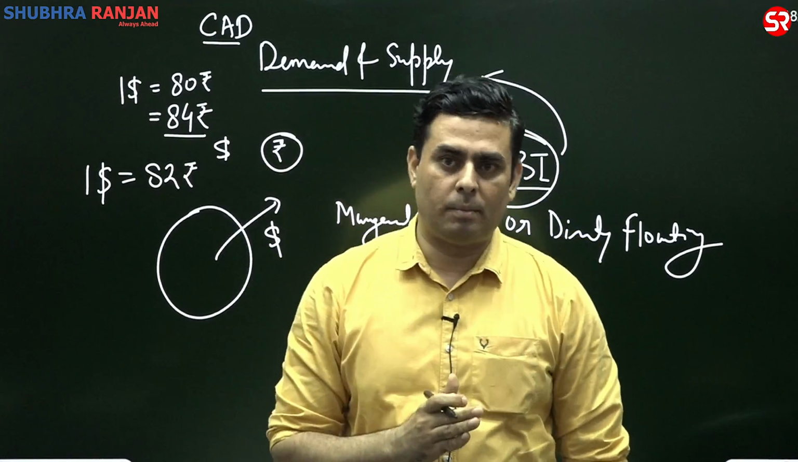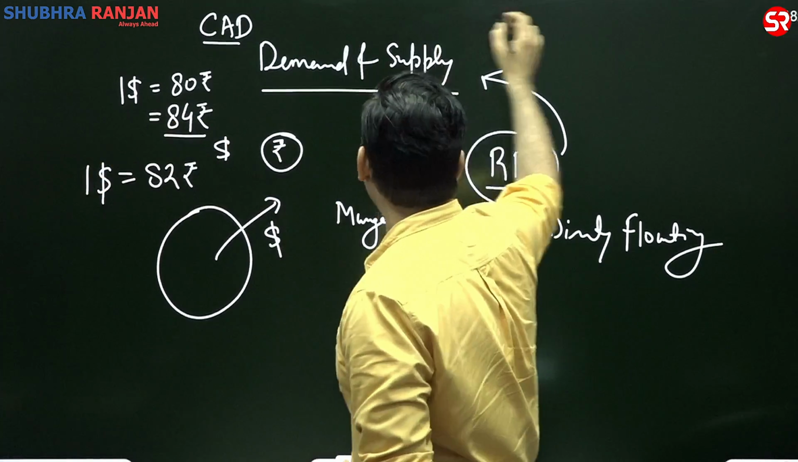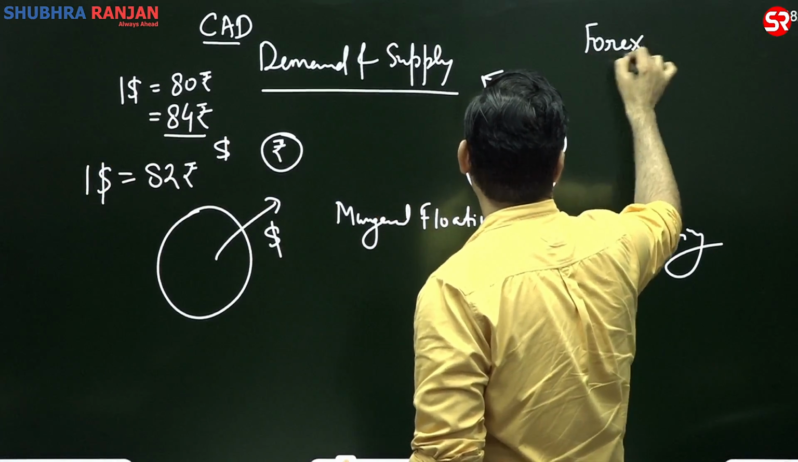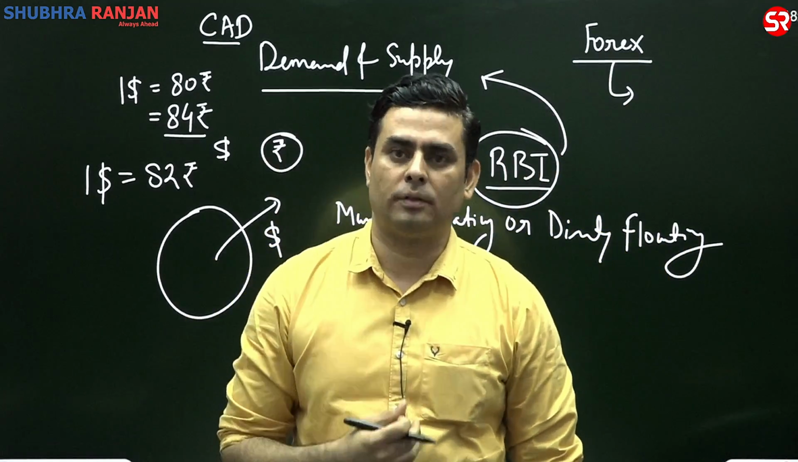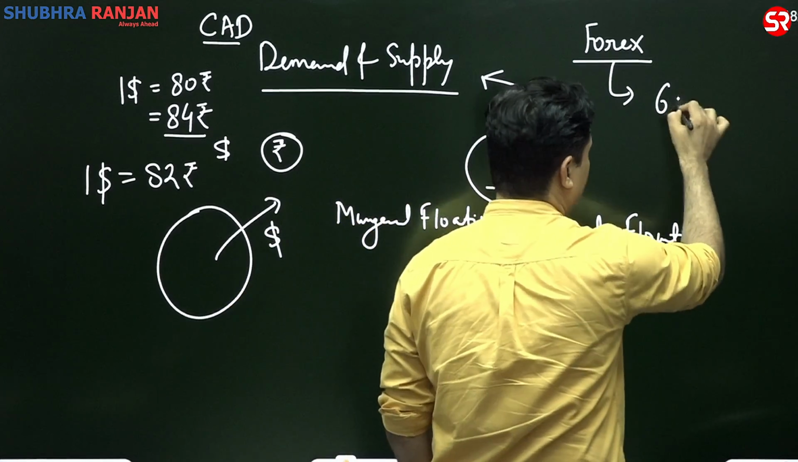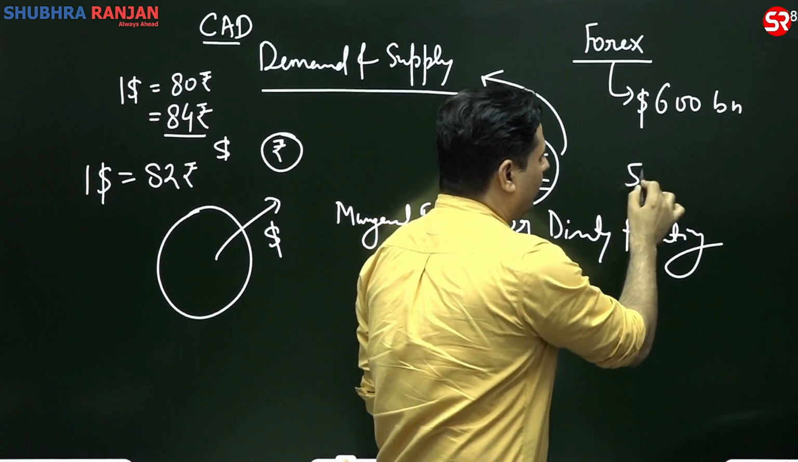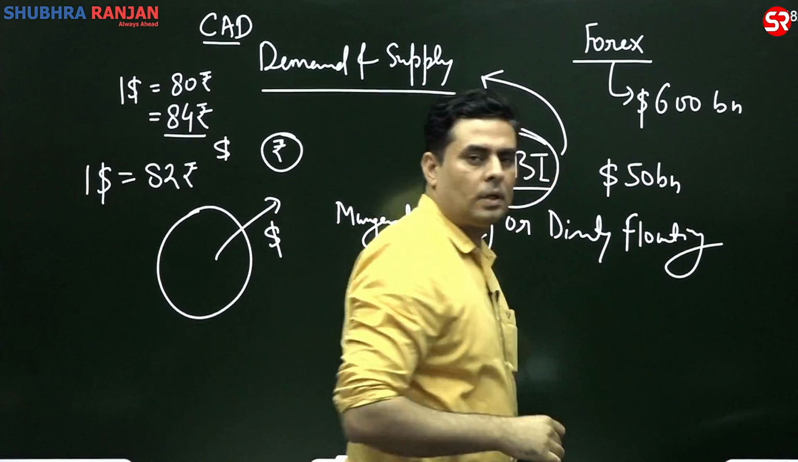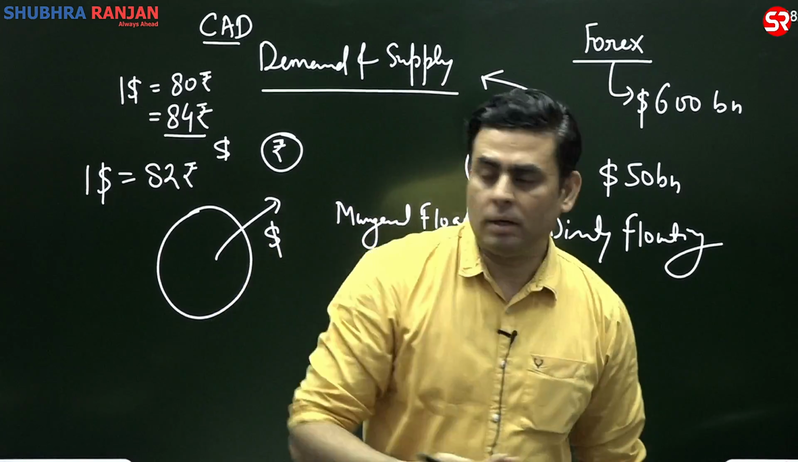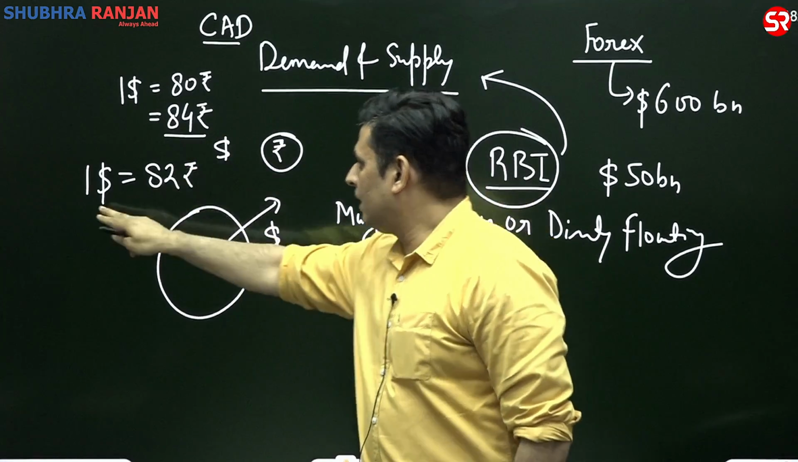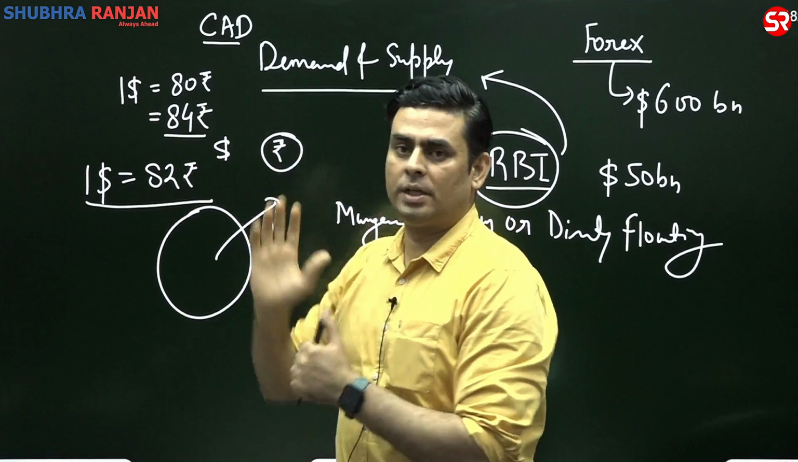Now the ability of RBI to sell this US dollar in the market depends on our availability of forex, that is foreign reserve. If we have a good amount of foreign reserve, for example, India's foreign reserve is touching somewhere around $600 billion, RBI will take $50 billion from here and start selling this US dollar at the price of 82 rupees. Then RBI is able to stabilize this exchange rate.